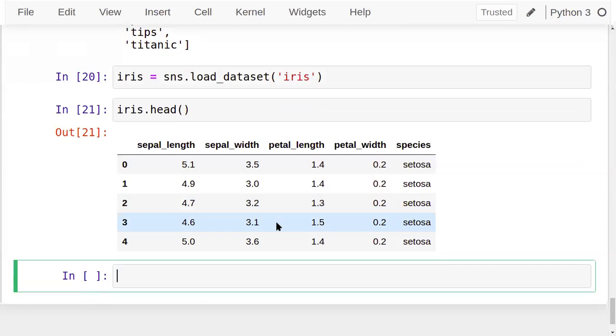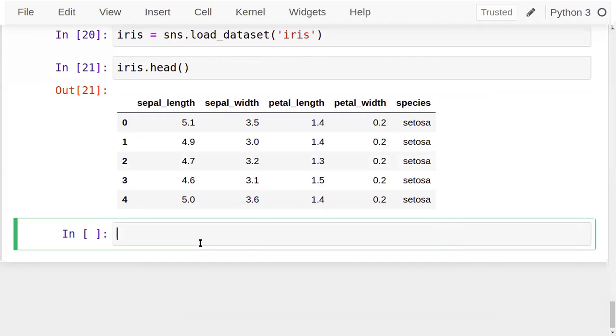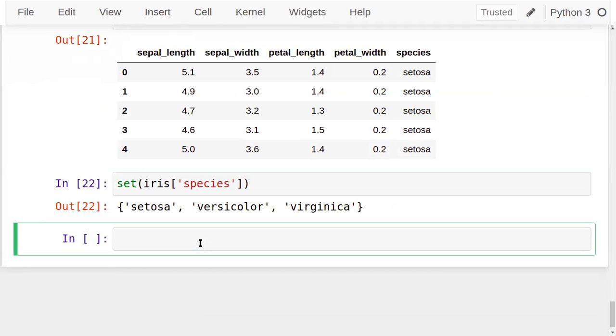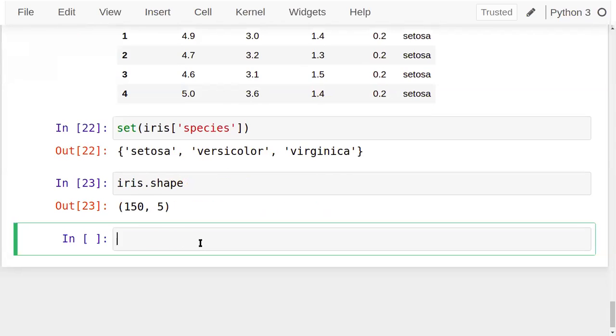If you just want to see that, you can check this. For example, the set of iris species: setosa, versicolor, virginica. Three types are there, three kinds of data are present. According to that, 150 different rows and 5 columns are present. So 50 of setosa, 50 of virginica, 50 of versicolor entries are shown there. Accordingly, the inputs are given: sepal and petal length and width.